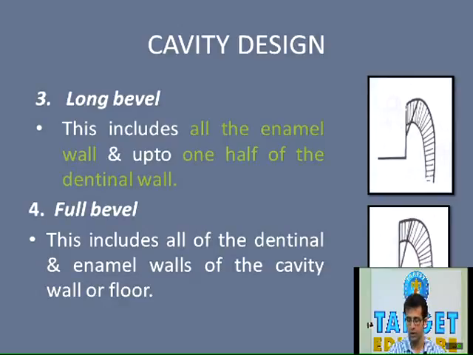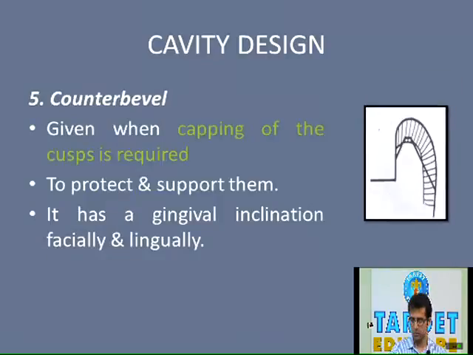Now, the advantage of long bevel or the short bevel is that they preserve the retention and resistance features of the preparation. Whereas the full bevel, as you can see over here, includes all the dentinal wall and all the enamel wall. The entire dentinal and enamel wall is involved, because of which the internal retention form as well as the resistance form of the restoration is compromised to a great extent.